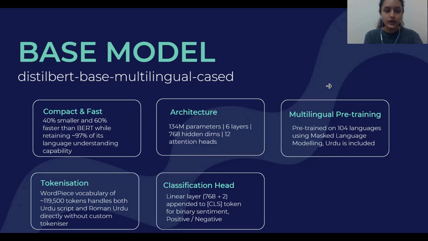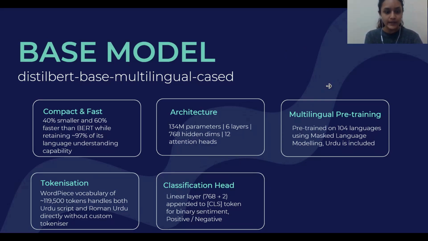So for our base model, we went with DistilBERT-base-multilingual-cased. The reason we picked this model specifically is because it gives us the best of both worlds. It's 40% smaller and 60% faster than the original BERT model, but still keeps about 97% of its language understanding ability. In terms of architecture, it has 134 million parameters across 6 transformer layers with 768 hidden dimensions and 12 attention heads.